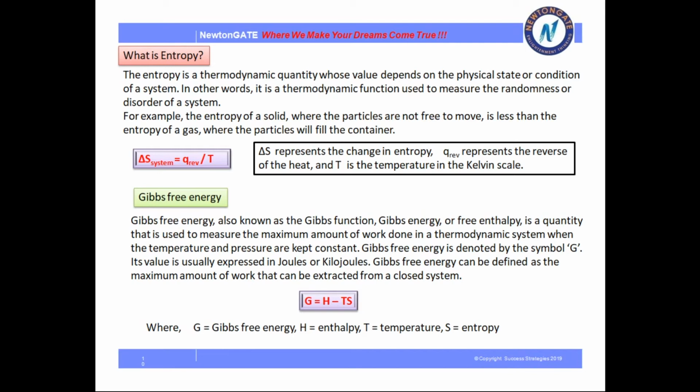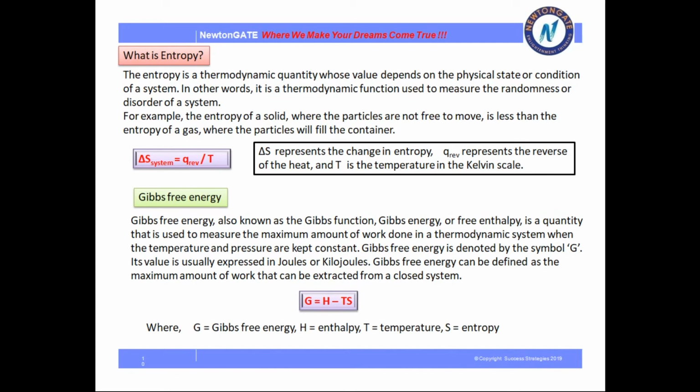What is Gibbs free energy? It is also known as Gibbs function, Gibbs energy or free enthalpy. It is a quantity that is used to measure the maximum amount of work done in a thermodynamic system when the temperature and pressure are kept constant. Gibbs free energy is denoted by the symbol G. Its value is usually expressed in joules or kilojoules. Gibbs free energy can be defined as the maximum amount of work that can be extracted from the closed system.